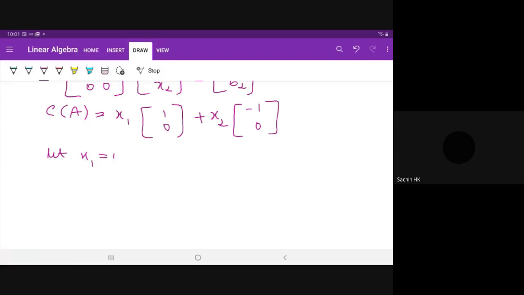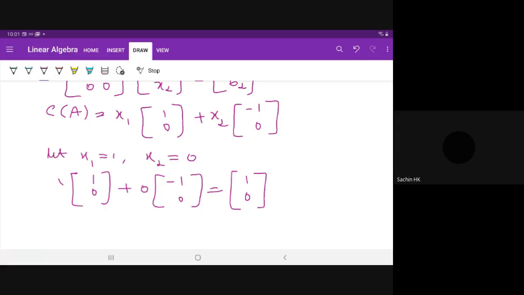Let x1 is equal to 1, x2 is equal to 0. Any values you can take. I will take the simplest value. So 1 into 1, 0 plus 0 into minus 1, 0. What B vector will you get on the right hand side? It will give you 1, 0.